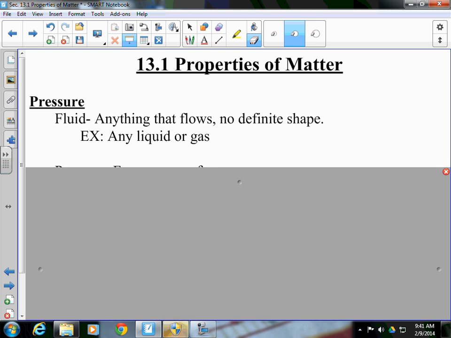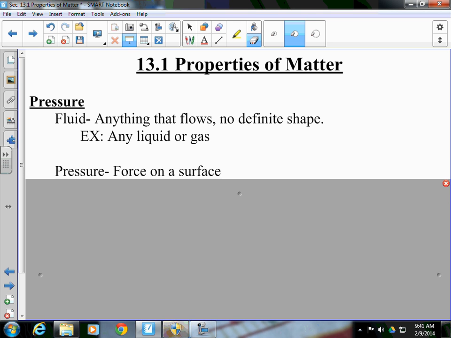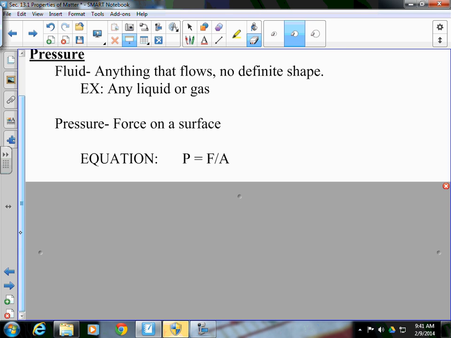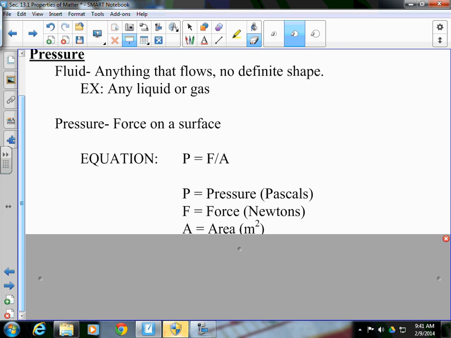When we talk about fluids, we can talk about pressure. Pressure is a force on a surface. What is pressure equal to? Pressure is equal to force divided by area. Now, for those students in advanced chemistry, the difference between physics and chemistry is when we talk about pressure, in chemistry we like dealing with atmospheres or torrs, and in physics we like dealing with pascals. So pressure is equal to force divided by area. Pressure is in pascals, force is in newtons, and area is in meters squared.